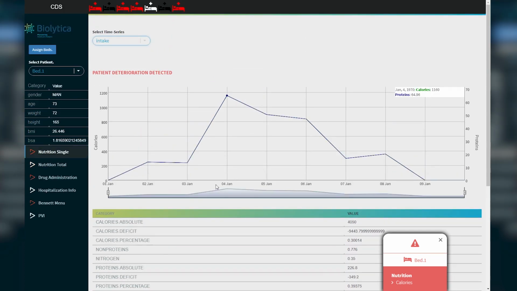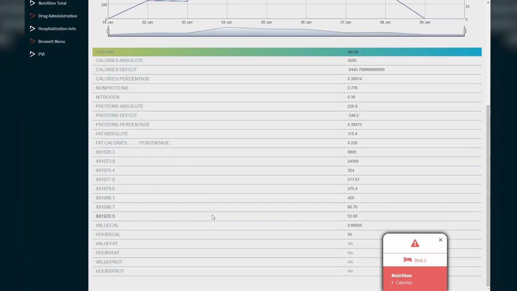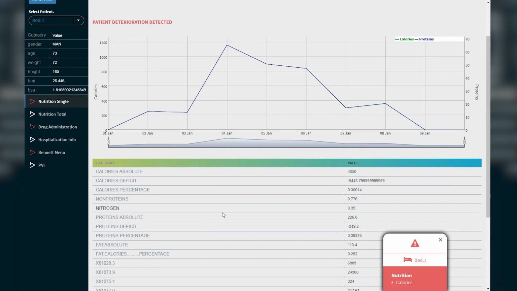This model used part of the hospitalization information and nutritional indexes like the percentage of the calories, minerals, vitamins, etc. And this particular model has been applied on patients that have been under mechanical ventilation for over 10 days.